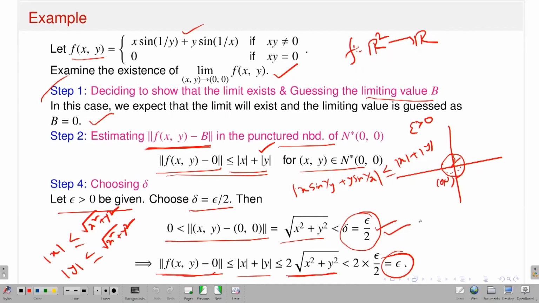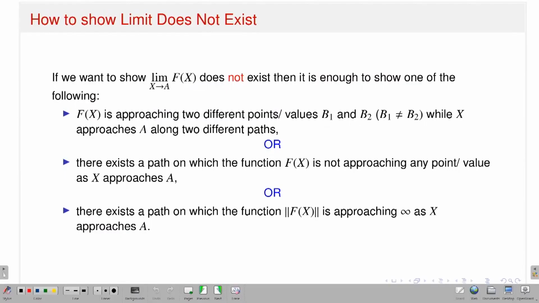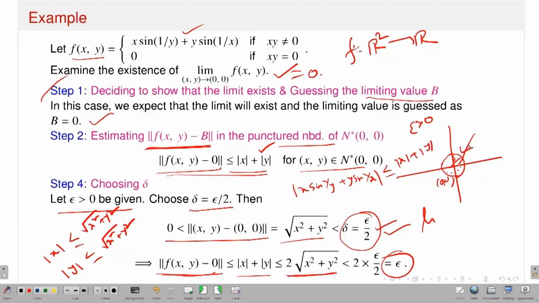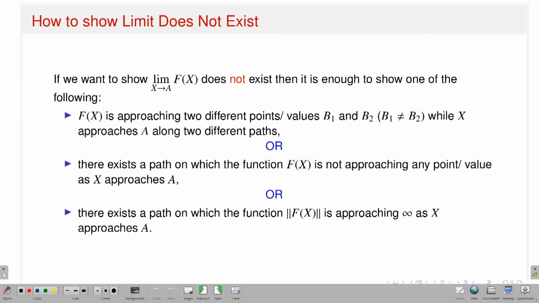Okay, so I have not written this, so I will say that the value should be 0. So that means I have proved that the limit exists. This automatically implies that whatever direction I approach (0, 0) from, the value of f at (x, y) always approaches 0. So now, to show that a limit does not exist, this is the kind of argument we can use.